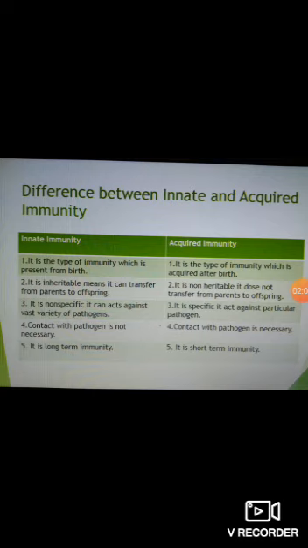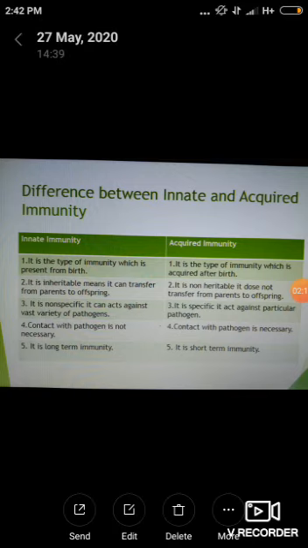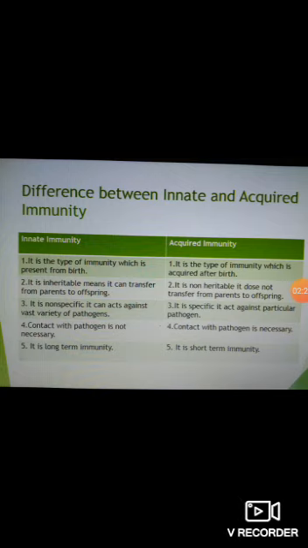The last difference is that innate immunity is long-term immunity and acquired immunity is short-term immunity.